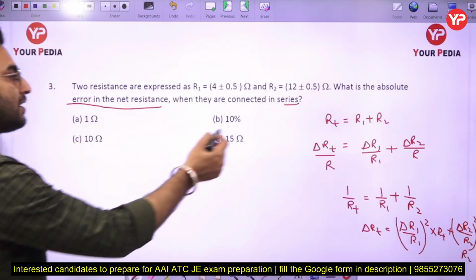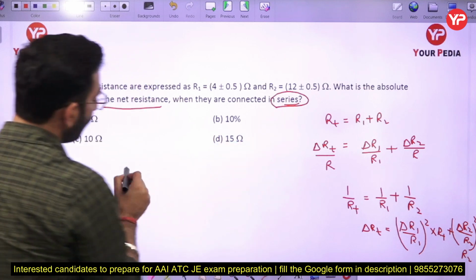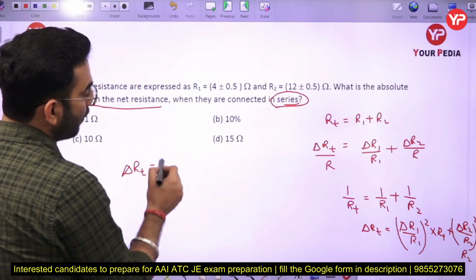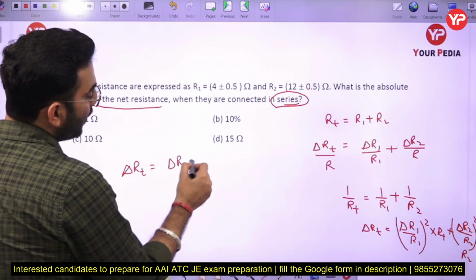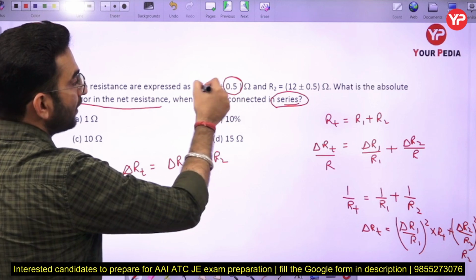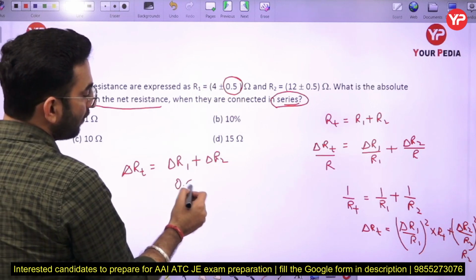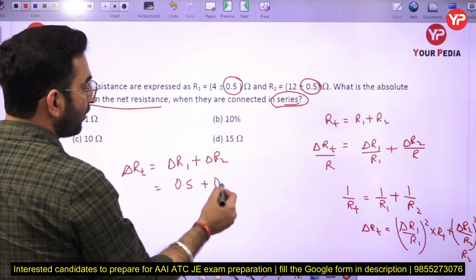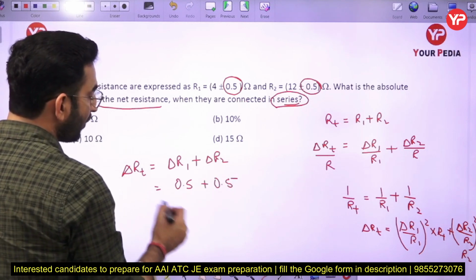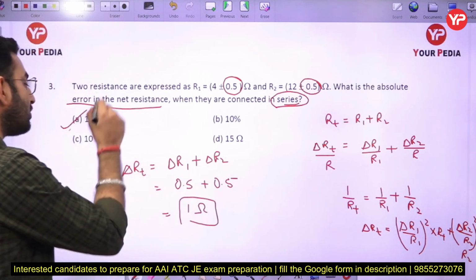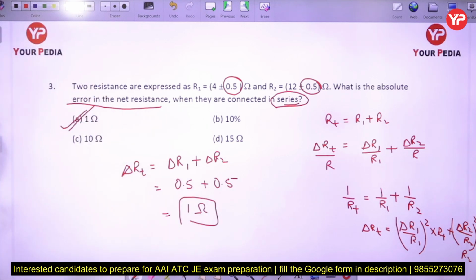In this case, the resistances are connected in series, so the total error induced in the total resistance will be equal to delta R1 plus delta R2. Now you can see the error induced in R1 is 0.5, and similarly the error induced in the resistance R2 is again 0.5. Therefore the total error induced will be 1 ohm. So option number A is going to be the correct answer in this case. Again, the question is very simple.